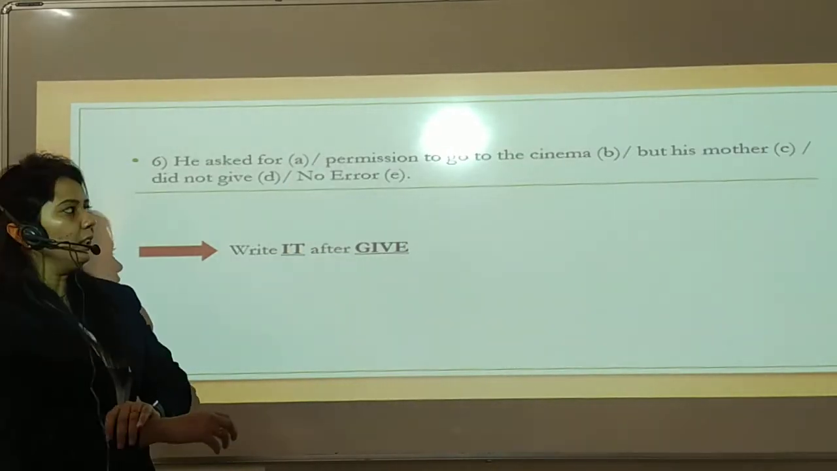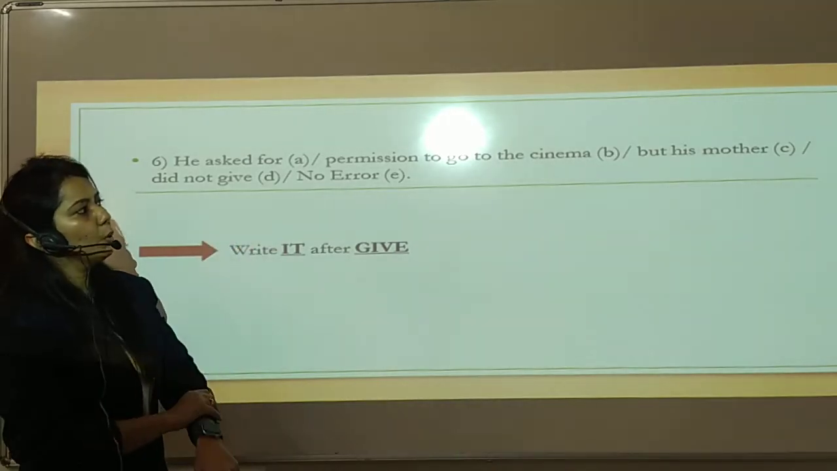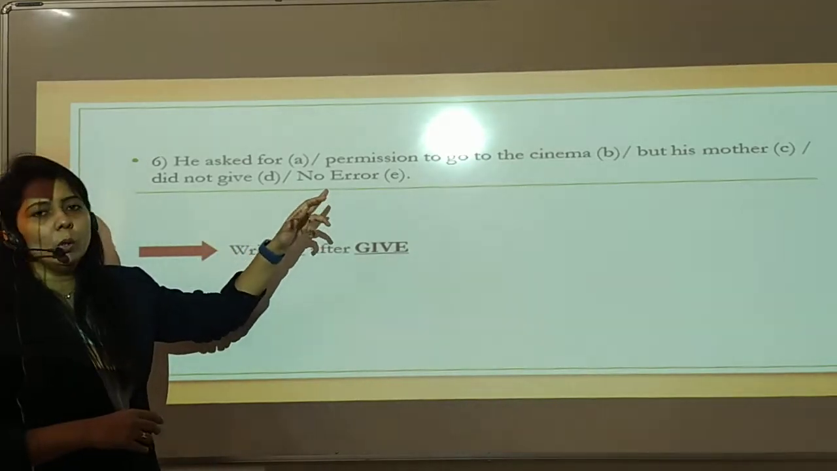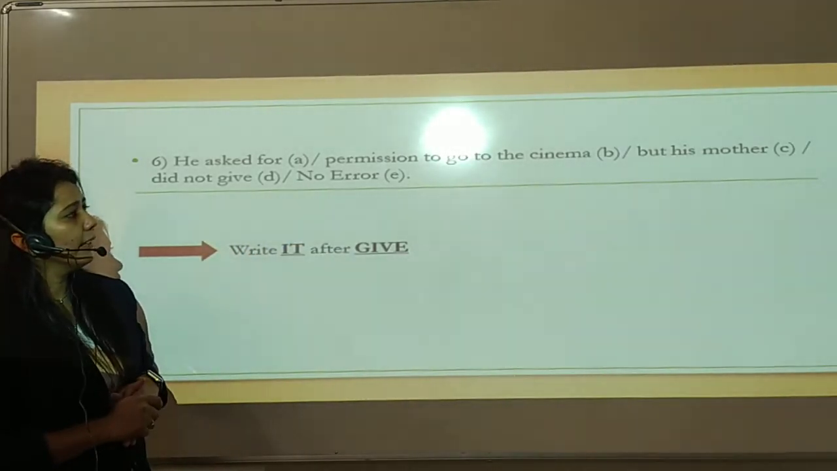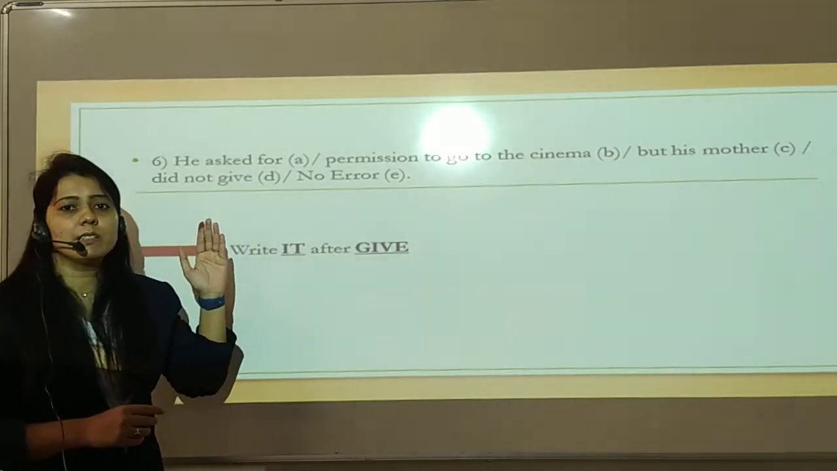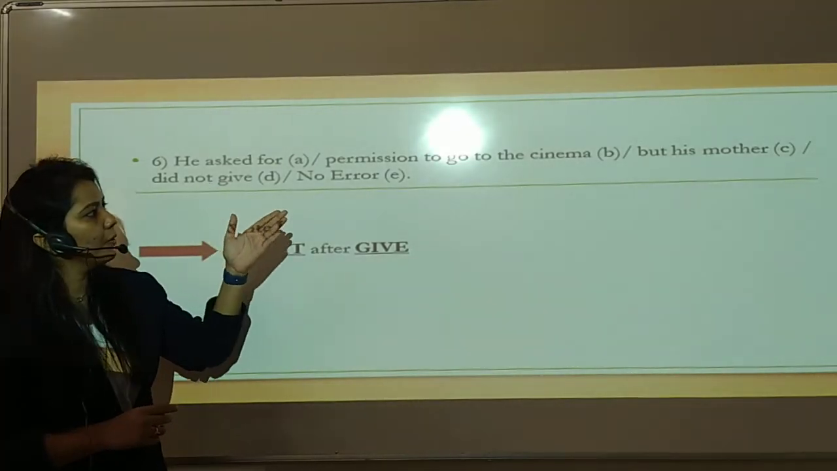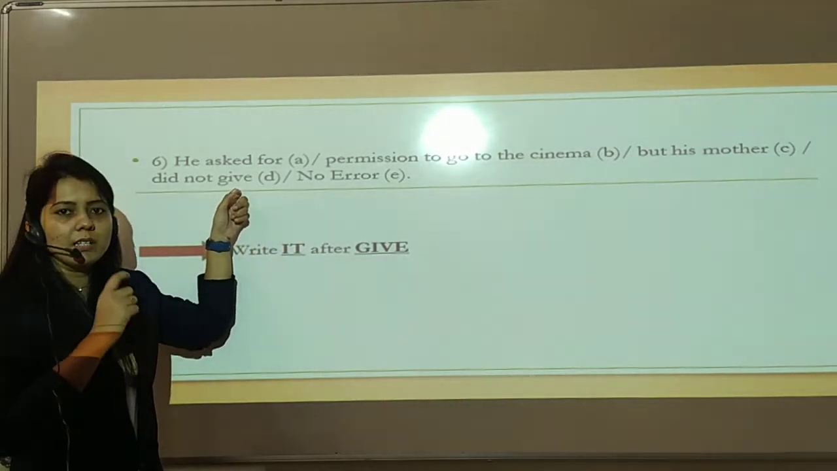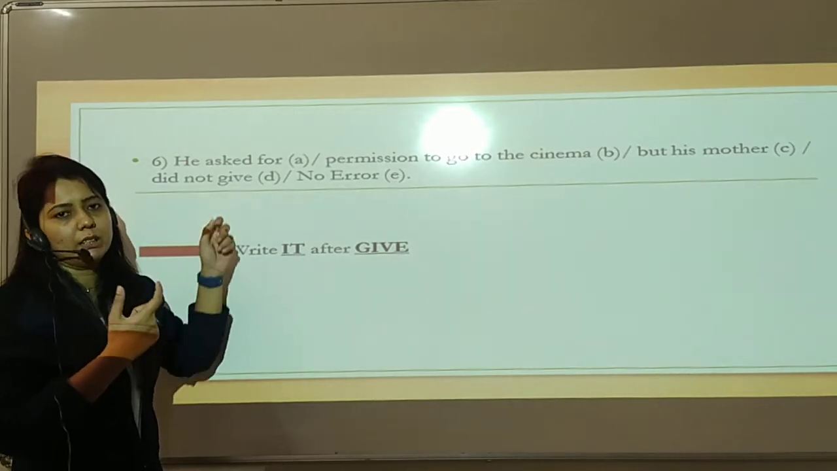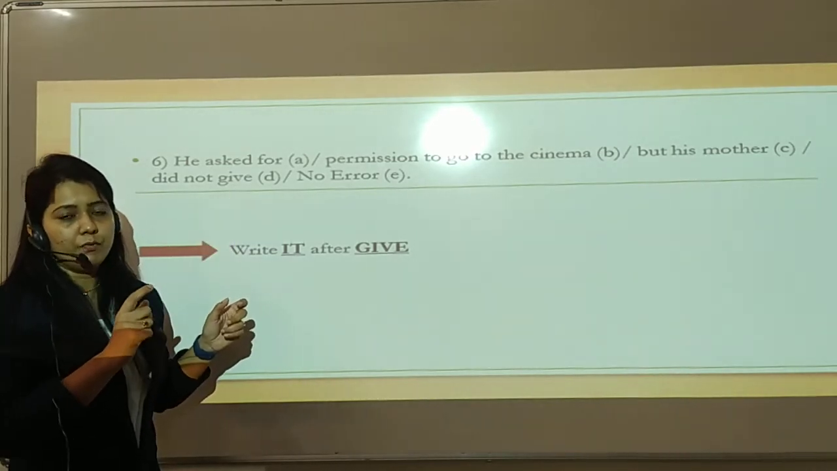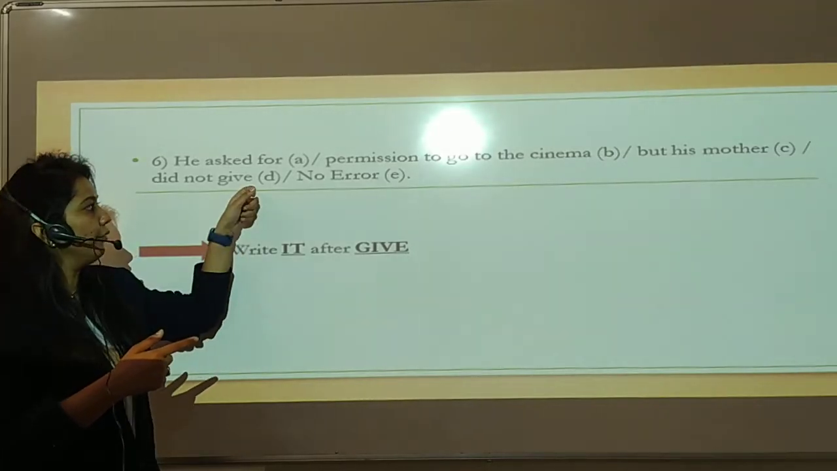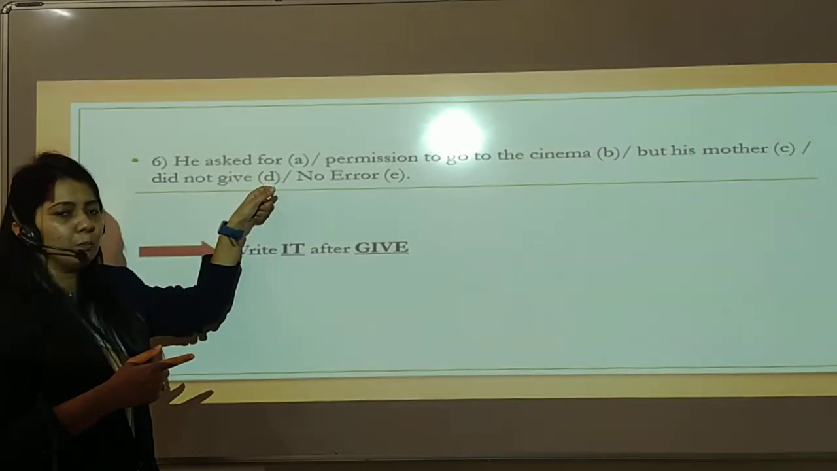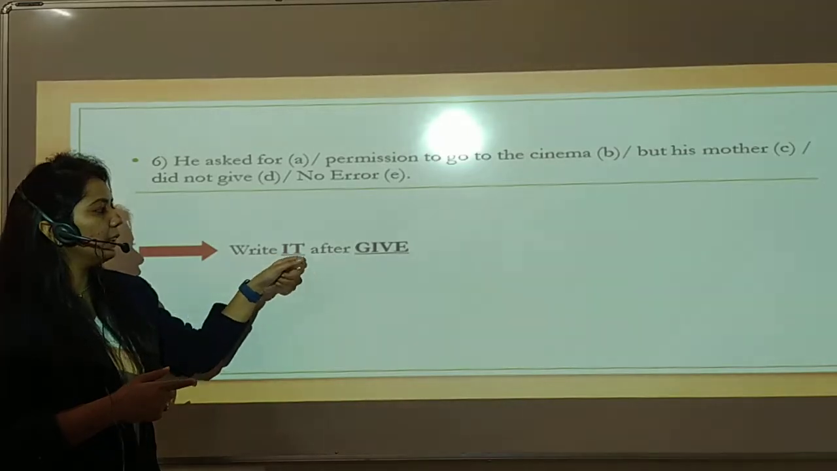Let's come to the 6th question. He asked for permission to go to the cinema, but his mother did not give. No error. See guys, here again we are reading the sentence carefully. Give is a transitive verb which always has an object after it. Remember guys, a transitive verb always has an object after it. Here there is no object after the word give. So we have to write it after give.